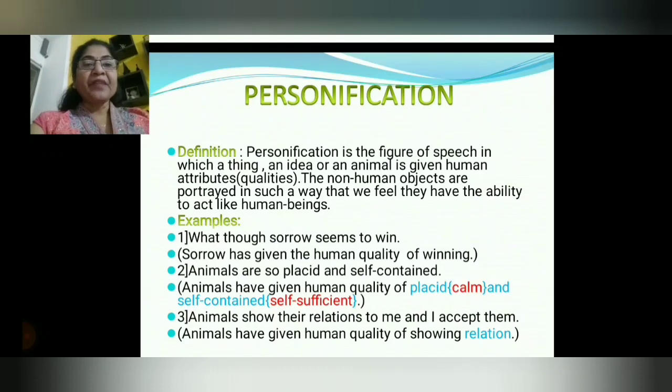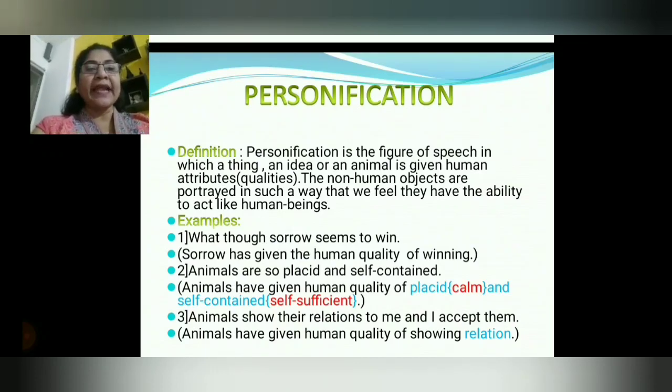Next example: animals are so placid and self-contained. Animals have been given the human quality of placid, that means calm, and self-contained means self-sufficient. So here these qualities are with human beings, right? We human beings are calm and self-sufficient, but this quality is given to animals, and that's why it is personification.